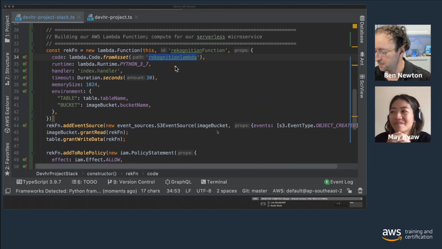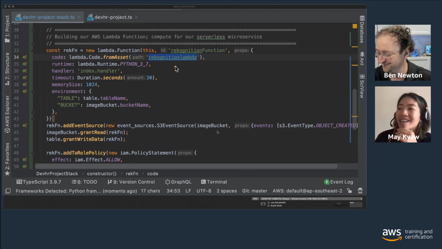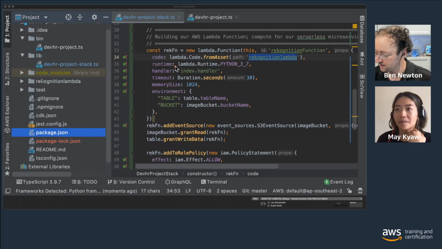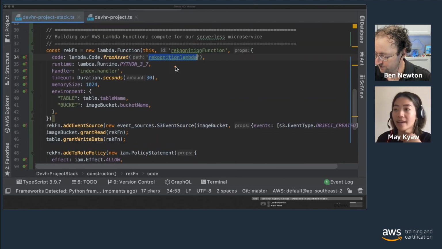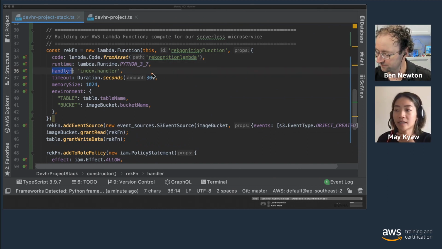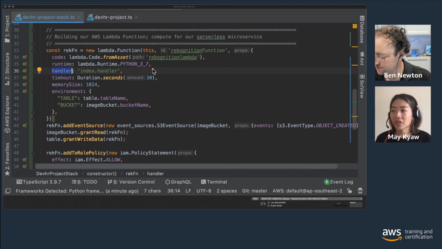Okay, awesome. So I finished copying the files. If you can see in my project, I just copied the recognition Lambda. Like Ben said, it will be available in the GitHub. I have the runtime set to Python 3.7, the handler is the entry point for the recognition Lambda function, some values for the timeout of 30 seconds and memory size.